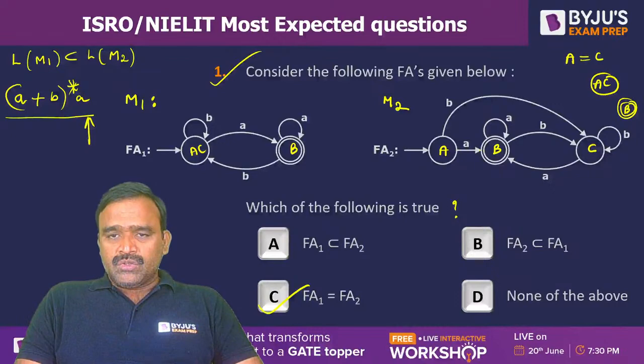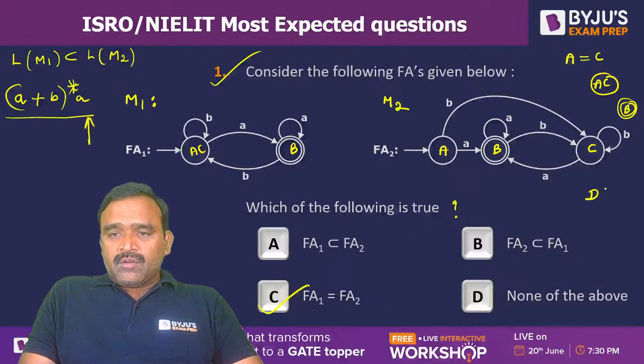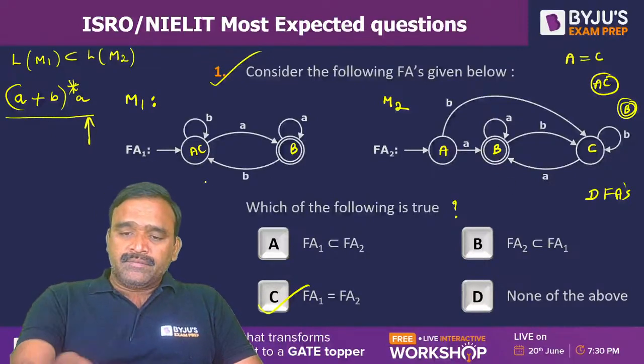For example, here also in the machine M2, single A is accepted, BA accepted, AA accepted, all those things. So both are deterministic finite automata. Every state is accepting all inputs, but only once.